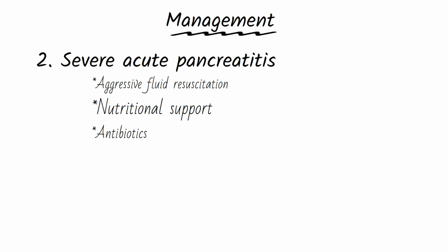Prophylactic antibiotics are not recommended for sterile pancreatitis. Antibiotics are only used if a secondary infection, such as infected necrosis or cholangitis, is suspected or confirmed. In cases of gallstone pancreatitis with concurrent ascending cholangitis, an urgent ERCP with sphincterotomy should be performed within 24 hours. In cases with biliary obstruction but no cholangitis, ERCP is recommended within 72 hours.